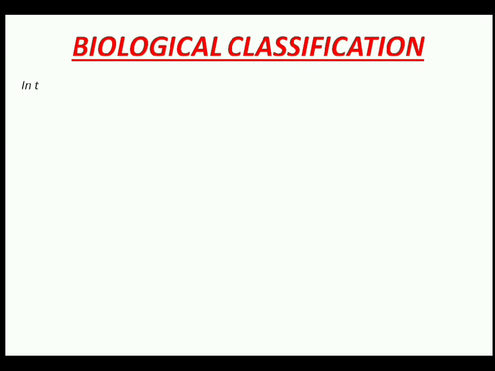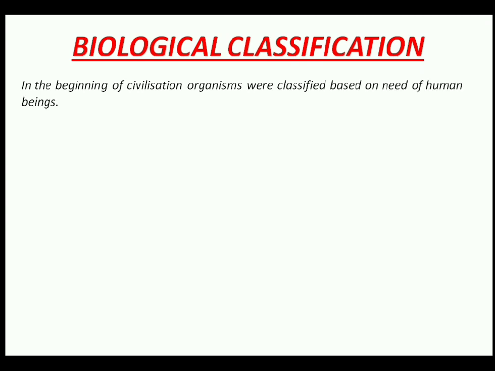Since the beginning of civilization, attempts were made to classify organisms. But initially, it was a non-scientific method. Animals were basically classified based on their utility, like for food, for clothes, for farming, etc.